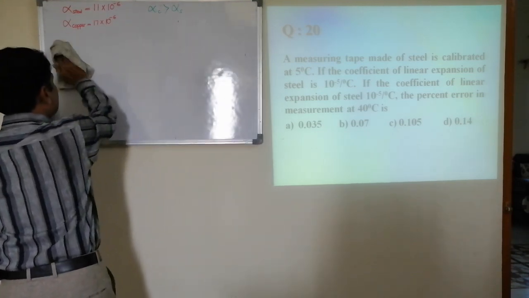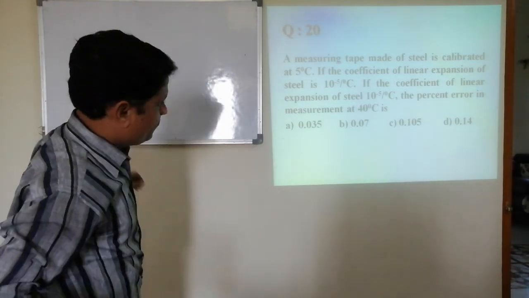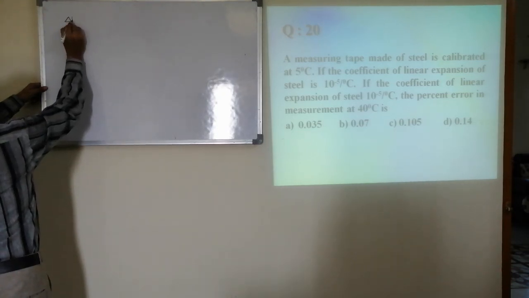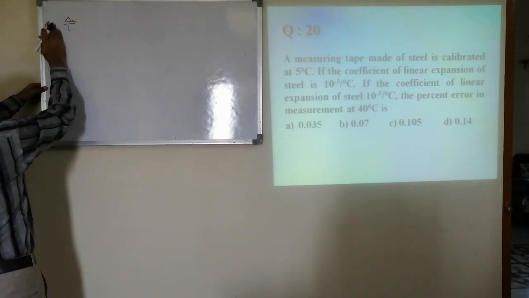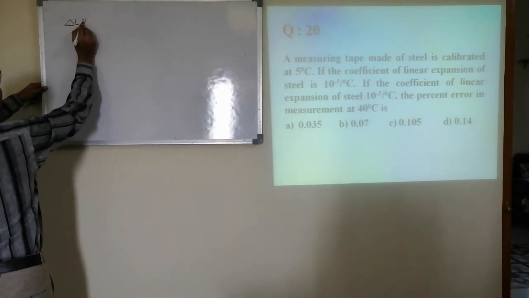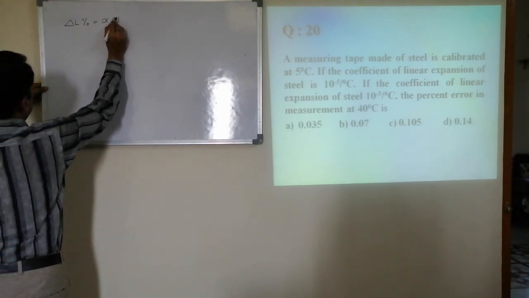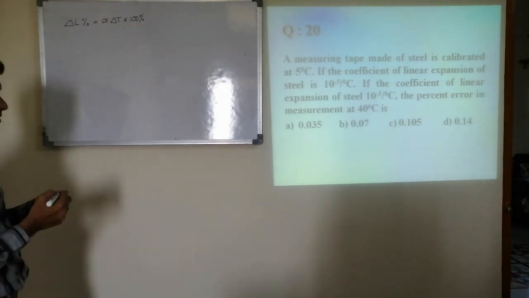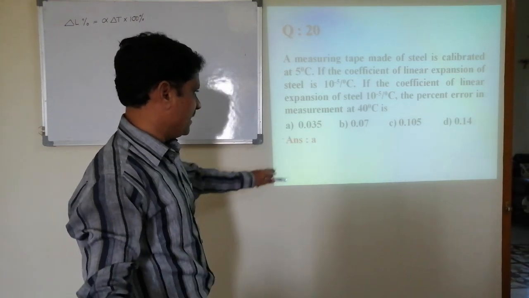Hope you know the direct relation for percentage change in the values. Percentage change means change divided by original, means percentage change in the length. Delta L percent is equal to alpha into delta T multiplied by 100 will give you the answer. Substitute and simplify, probably first one is the answer.